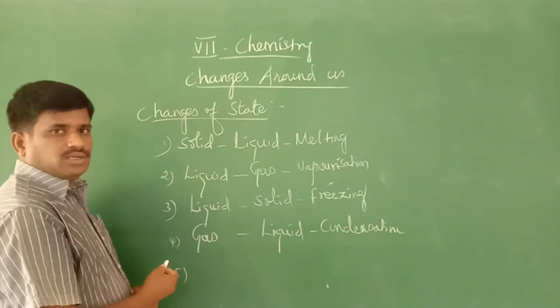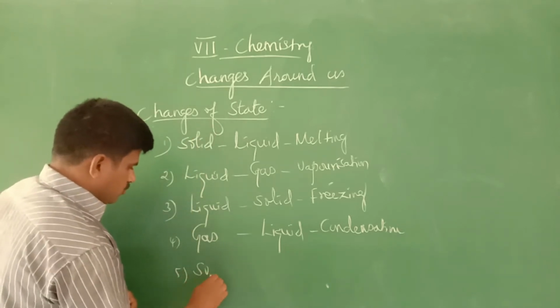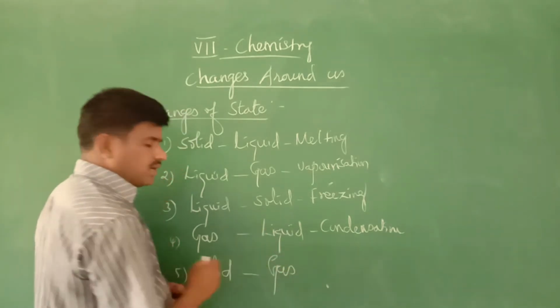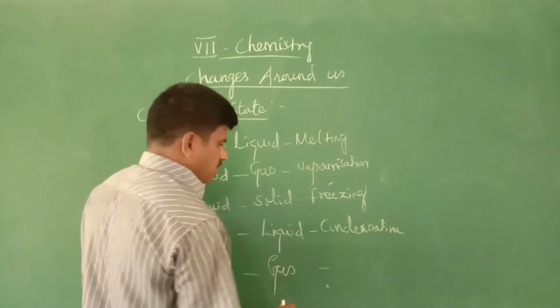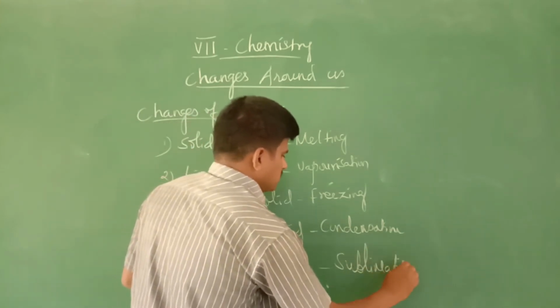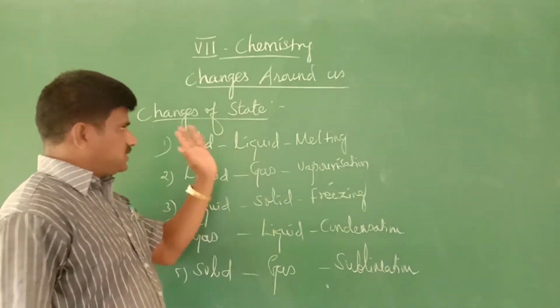The last change of state is from solid to gaseous state. Solid to gas, this is called sublimation. So these are the 5 major changes of state.